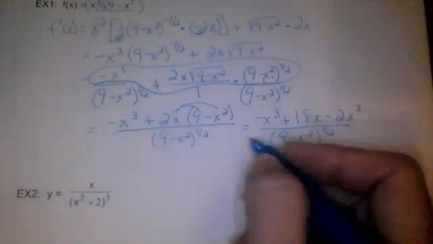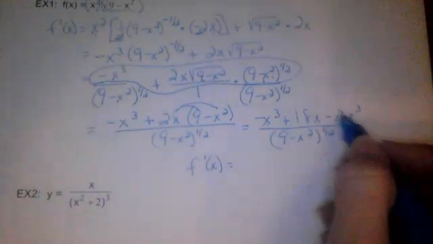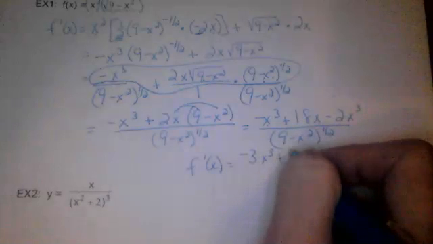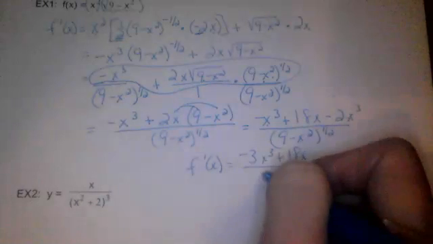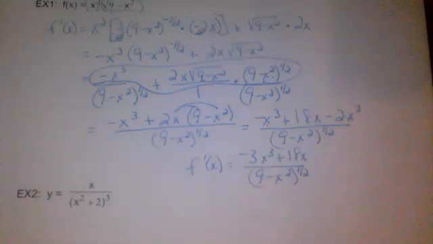And our last piece of this, we've got our final answer here. We can combine these together. So we have negative 3x cubed plus 18x over 9 minus x squared to the 1/2 power.